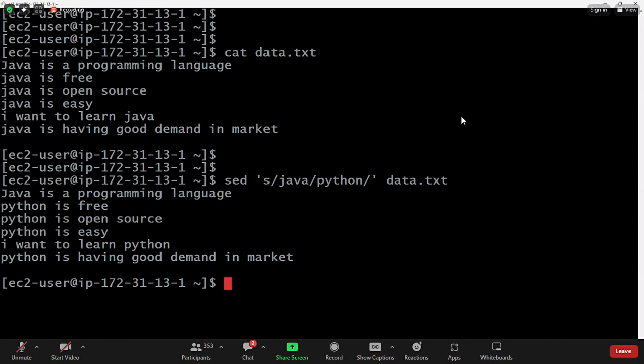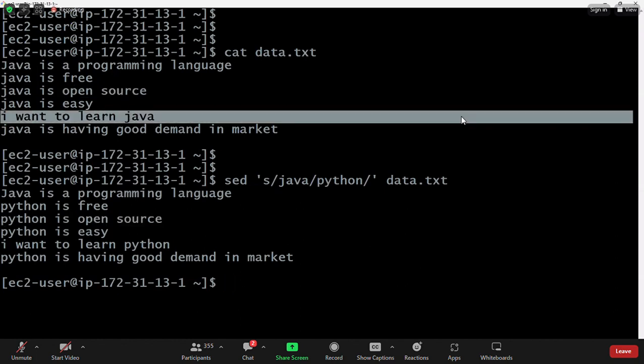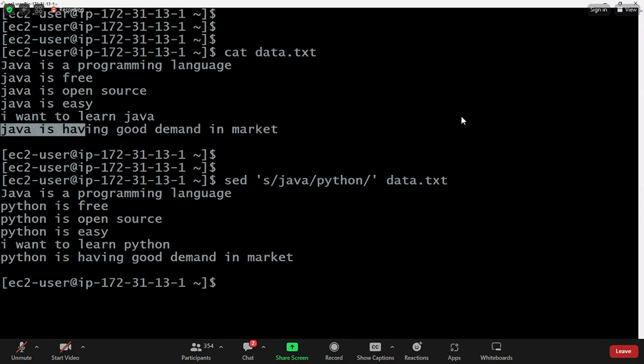Now you see here, I have given lowercase java. So wherever java is available, it is replacing that with Python. Earlier it was saying Java is free, now it is saying Python is free. Java is open source, Python is open source. I want to learn Java, I want to learn Python. Java is having good demand in the market, Python is having good demand in the market. Are we able to perform the substitution?